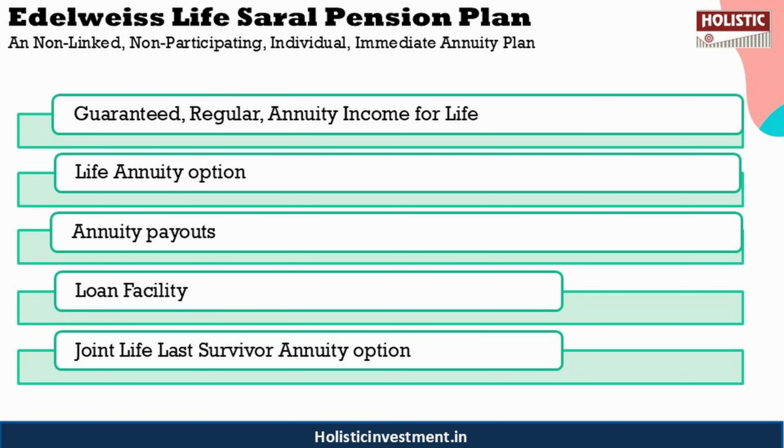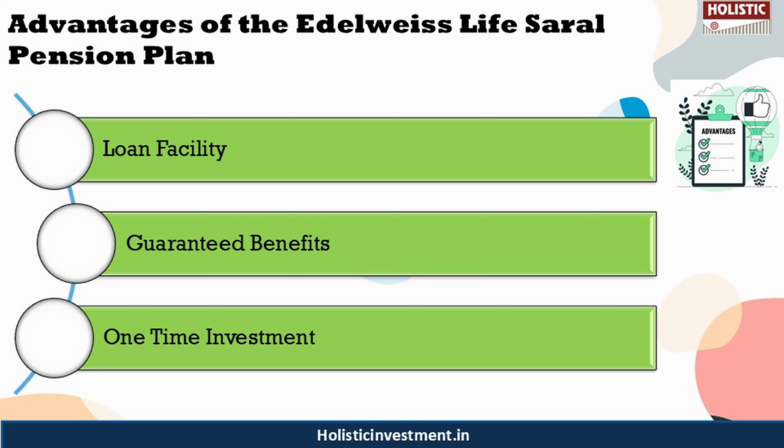And it also includes the provision to avail a loan against the policy. It offers a joint life last survivor annuity option with a return of 100% of the purchase price on the death of the last survivor. So there are plan options and benefits that will differ based on what you have opted for, and some of the advantages of the policy are: a loan can be availed at any time after 6 months from the policy commencement date, and this policy allows for a hassle-free one-time investment that ensures a steady stream of income. So these are the advantages.